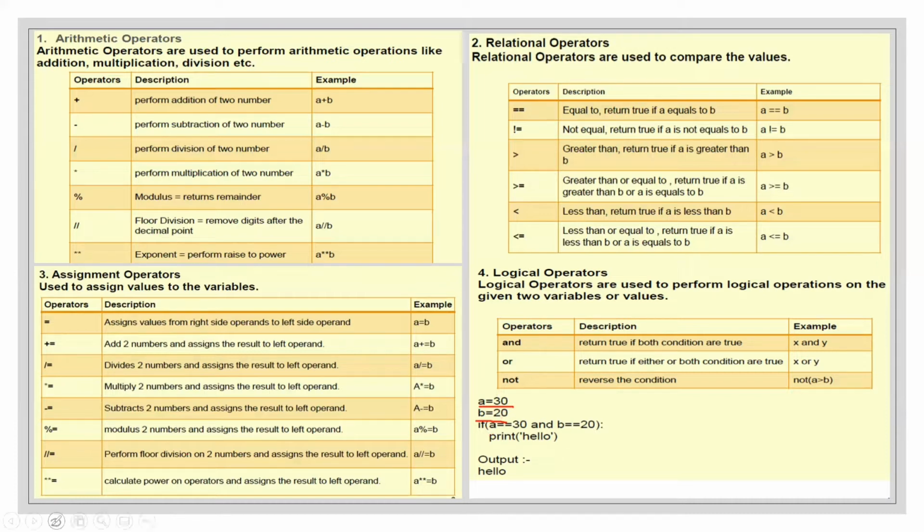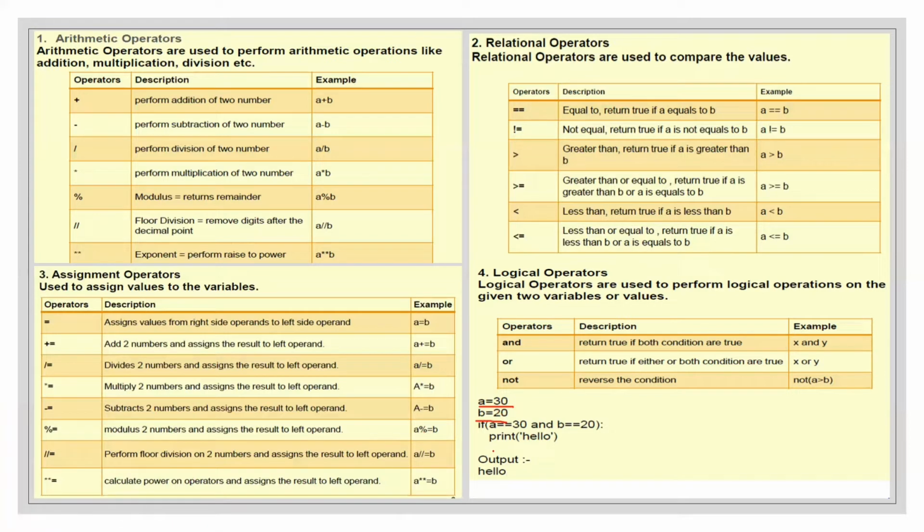Now, if a == 30, this is a relational operator. It's asking if a is equal to 30 and b is equal to 20. If such a thing happens, then the result will be print hello. So if the value of a is 30 and at the same time the value of b is 20, then the result will be hello. So this is what this code is doing.